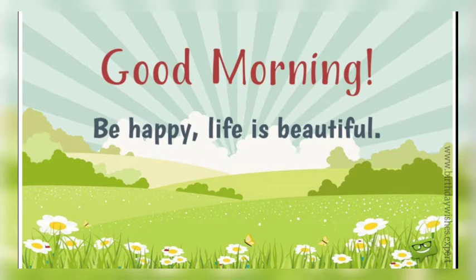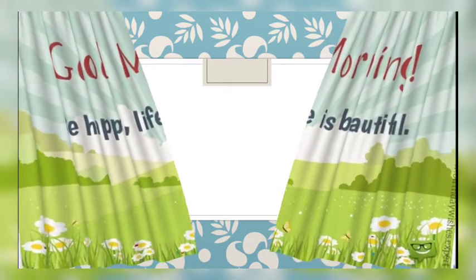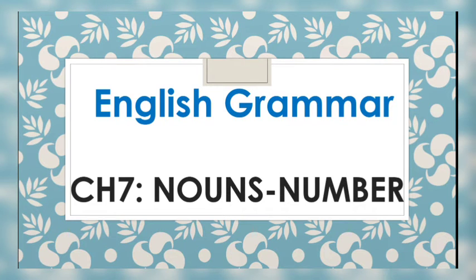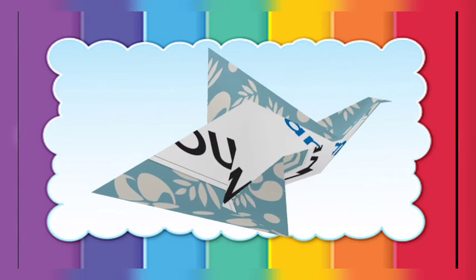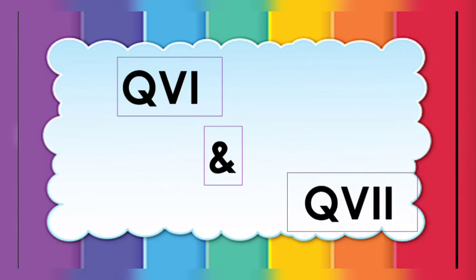Dear students, as you know, we are doing English grammar, and chapter 7 is going on, that is Nouns: Number. In this chapter, we are learning about singular and plural forms of nouns. So today, we are going to complete it. For today's session, we have two questions, question 6 and question 7. So without wasting time, let's start today's work.